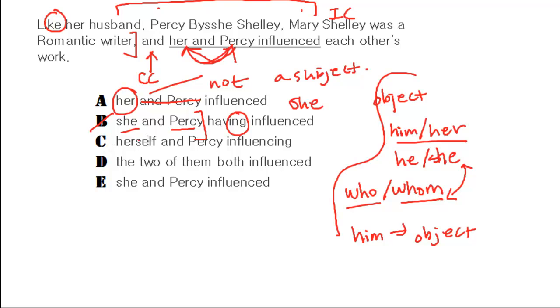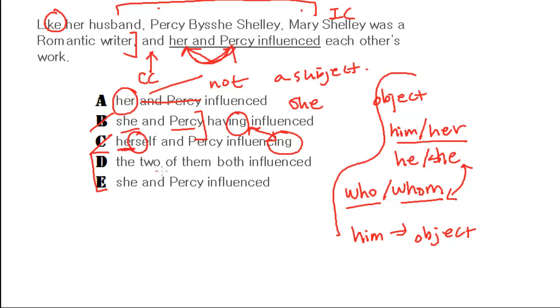What about C? Herself, and again, this is the same -ing, right? As having, doing, incomplete. Right? Except in this case, it's even worse because it has what? It has a reflexive pronoun over here, right? She influenced herself, right? Herself and Percy influencing. So I don't know how that would work, but it logically does not make any sense, right? So you're left with D and E.